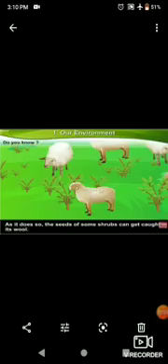Do you know? A sheep's body is covered with wool. The sheep feeds on the leaves of shrubs. As it moves, the seeds of some shrubs can get caught in its wool.